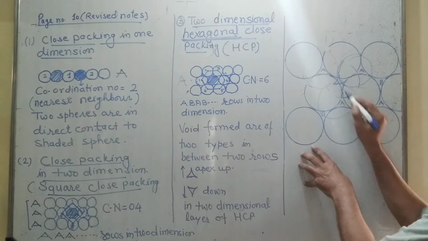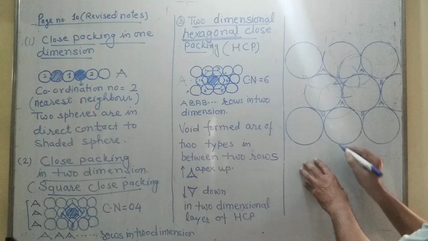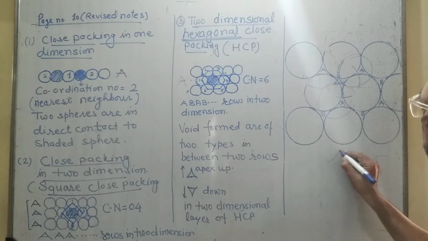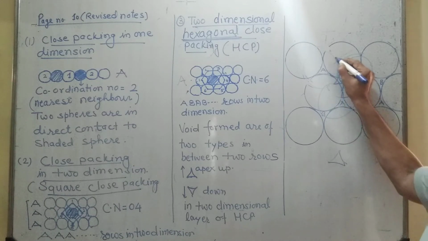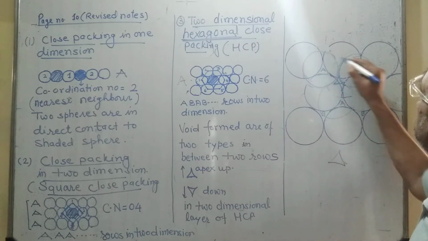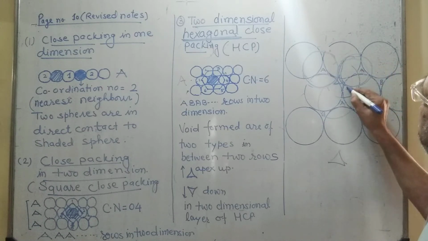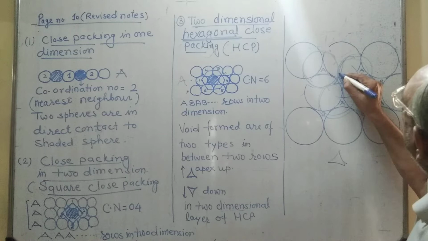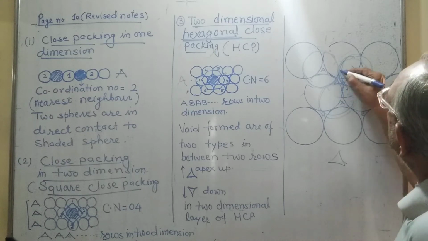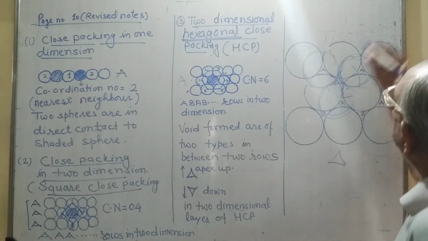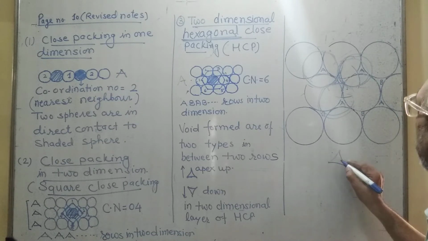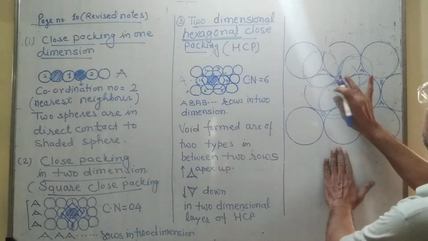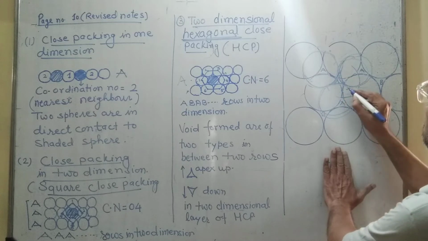Here in the first layer there is a triangular void which is pointing upward, but when we are putting the second layer here, there will be another triangular void which is pointing downward.